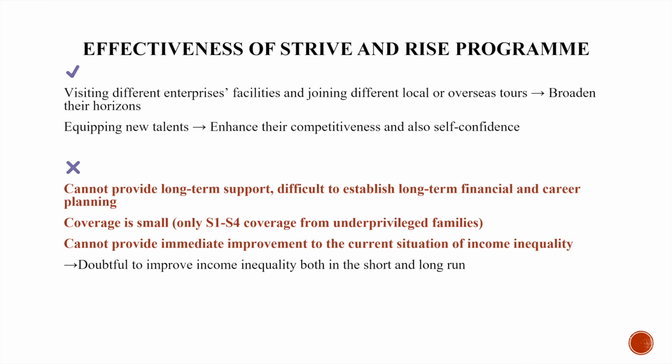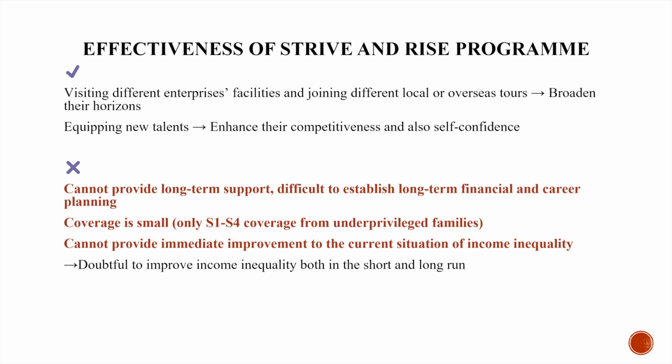First, it cannot provide long-term support to mentees, as the duration of this program is only 1 year. It is difficult to establish long-term financial and career planning for them. Also, the coverage of this program is small, as it only covers secondary 1 to secondary 4 students from underprivileged families, which means that other students and children from underprivileged families may be rejected. And it cannot provide immediate improvement to the current situation of income inequality. So we think that this is helpful to improve income inequality in both the short and long run.